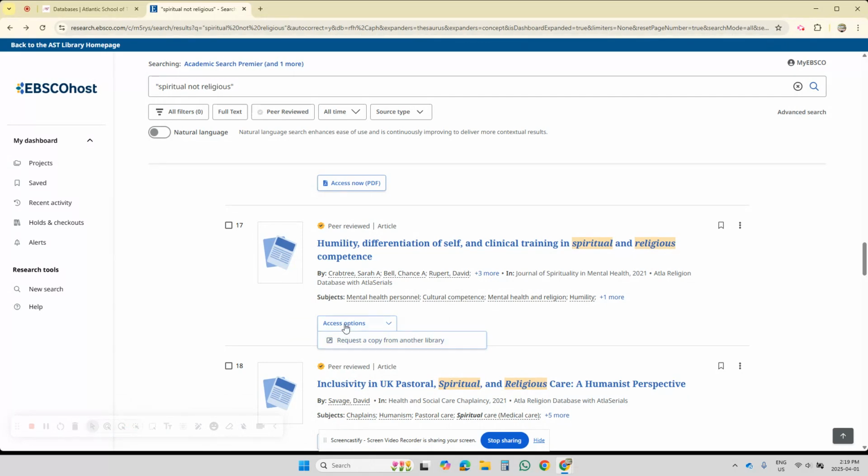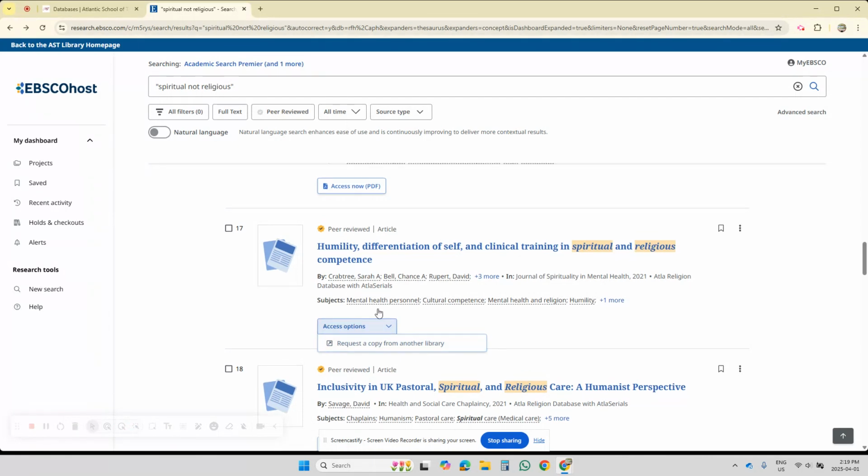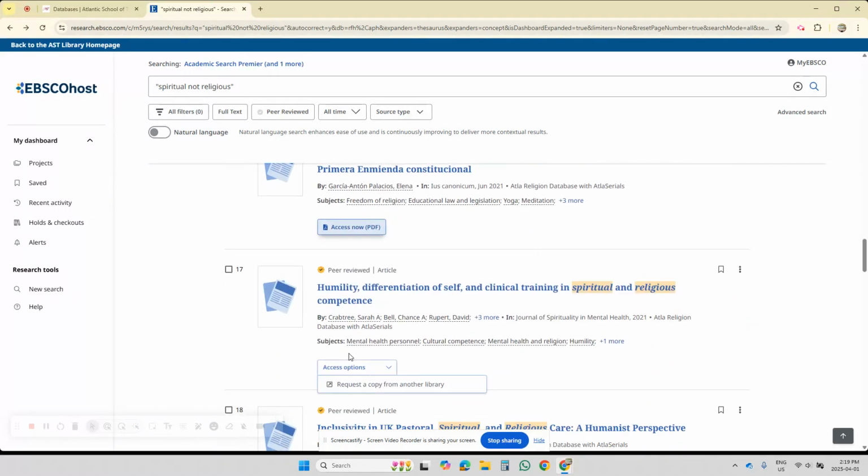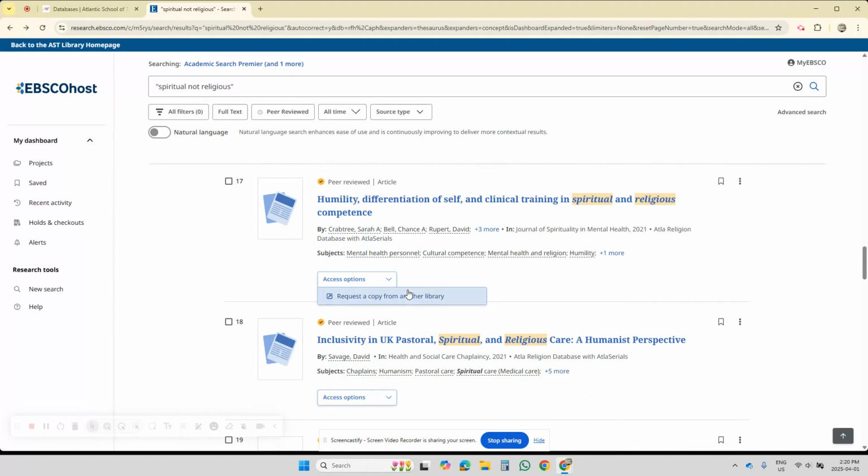This is very common. It says request a copy from another library. See that? Request a copy from another library. So if there's an article in the database that is not full text, if you click that link, it will take you to an interlibrary loan form and you can fill it out. And the AST library will work on your behalf to find you a copy of this article. So some of the articles have PDFs attached to them, and some of them you have to request from another library.